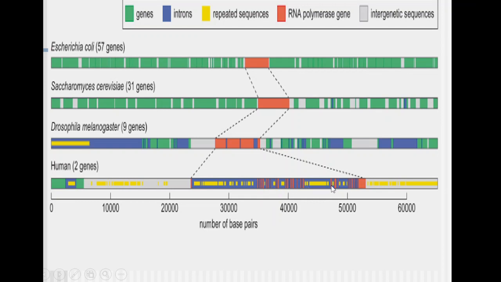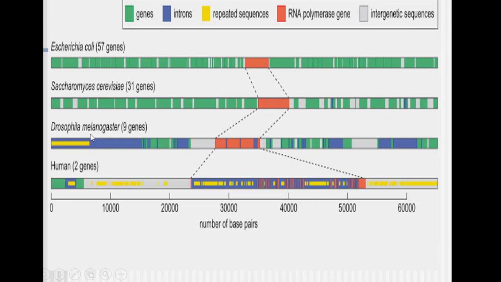Small lines we can see mean it is separated, or broken down into small segments within a human gene. Now if you compare these four different organisms, in this particular stretch of say 60,000 base pairs, in the case of human beings we will find only two genes. So this green color is the gene. So this one and this, these are the only two genes.